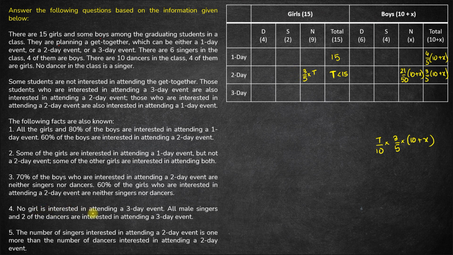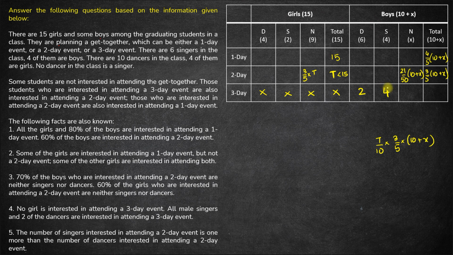Now no girl is interested in a 3-day event. In a 3-day event there is no girl interested. That means all of these must be 0. Some of these would be the total, right? If the total itself is 0, all of these will be 0. All male singers and 2 dancers are interested in attending a 3-day event. All male singers, so singers, all 4 of them are interested in a 3-day event, and 2 of the dancers out of the 6, 2 of them are interested in a 3-day event.